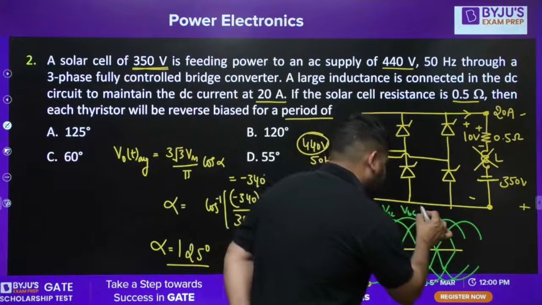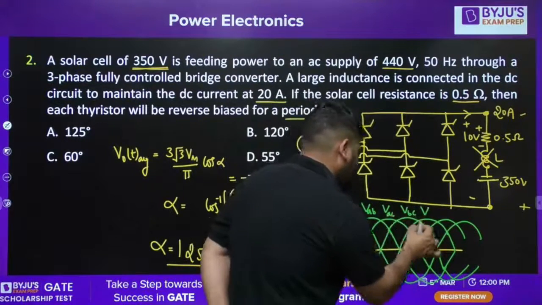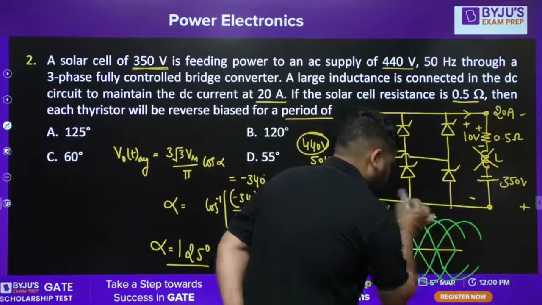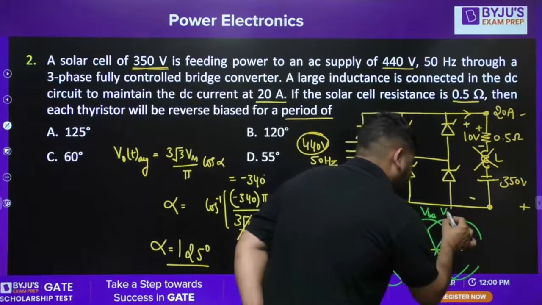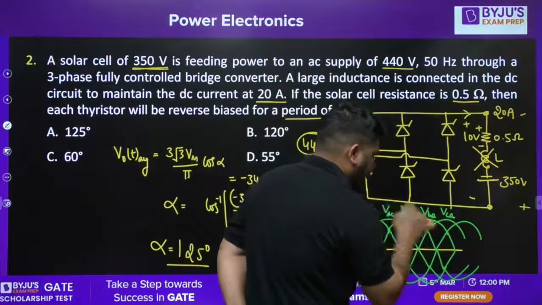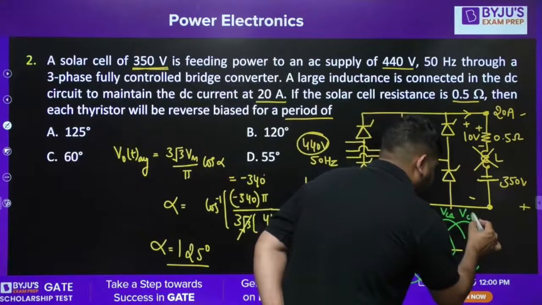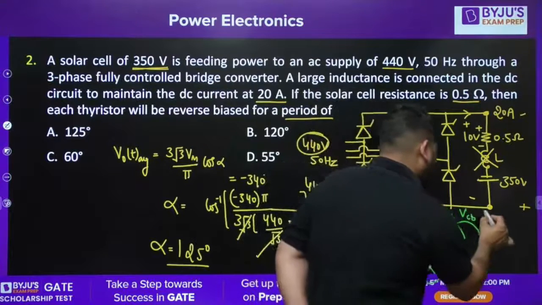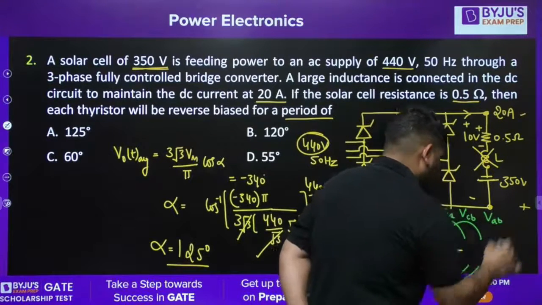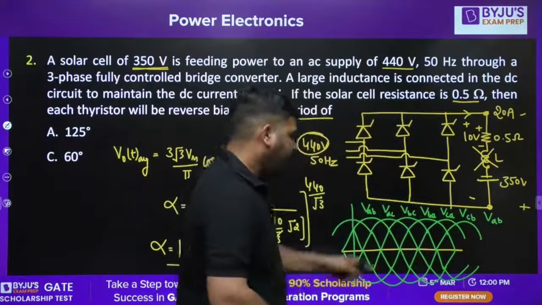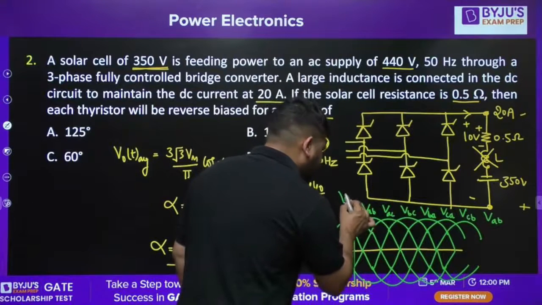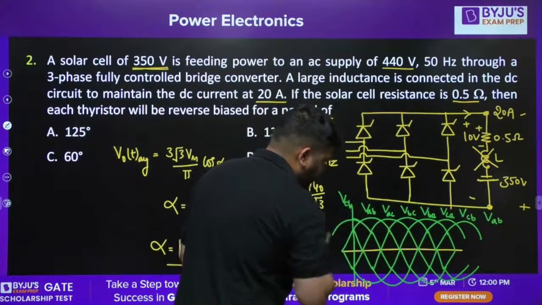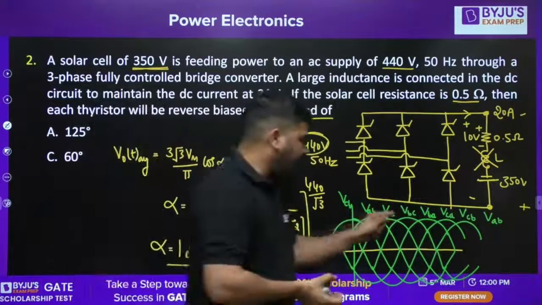And then it will be VBA, and then VCA, and then VCB. And after that it will be VAB. It means before VAB we have VCB. This is my VCB voltage. So this will be the line voltage.